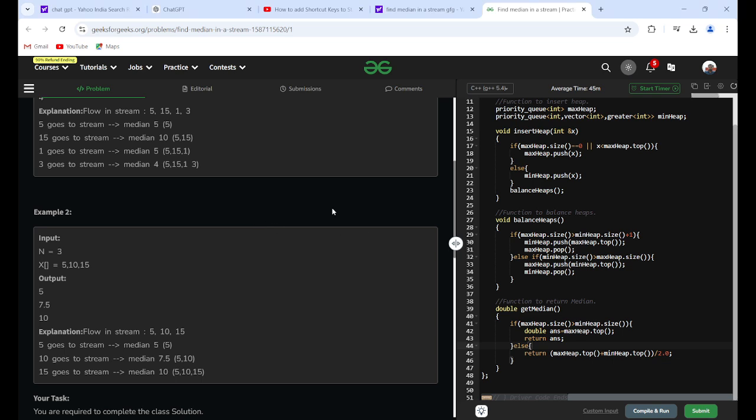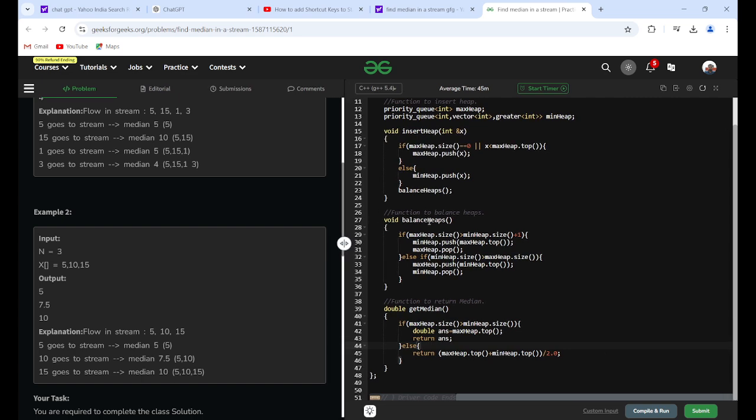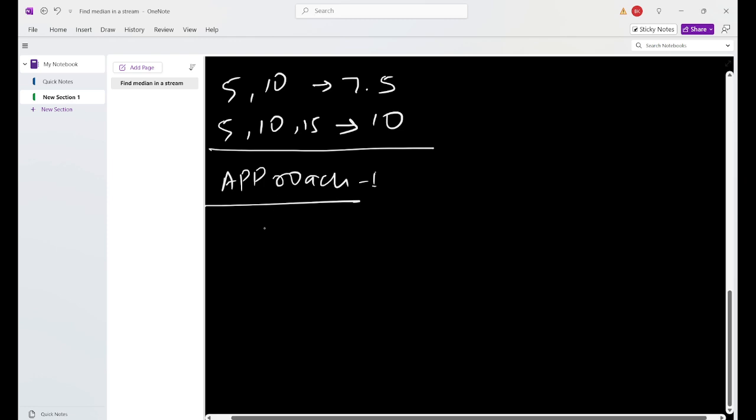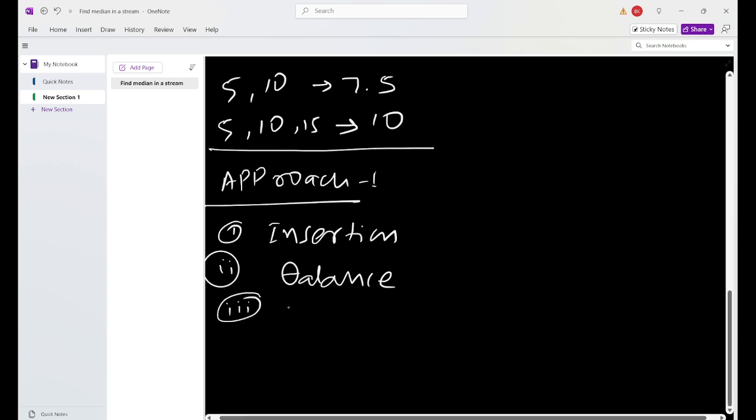Here sorting is called balancing of the tree, balancing the heap. We have a function to insert the elements, after that we balance the elements, and after that we find the median. Here are 3 steps: first insertion, second we balance, and third get the element.